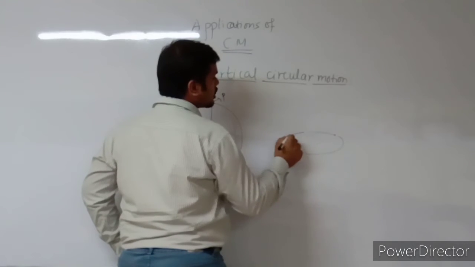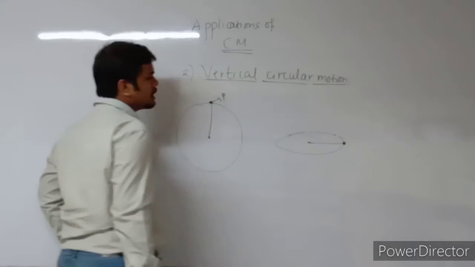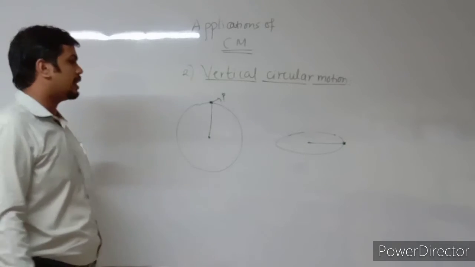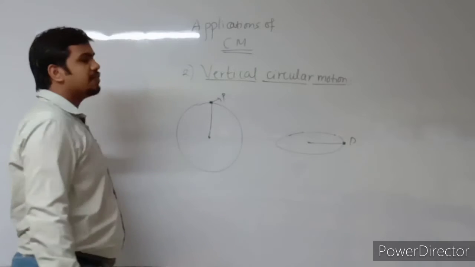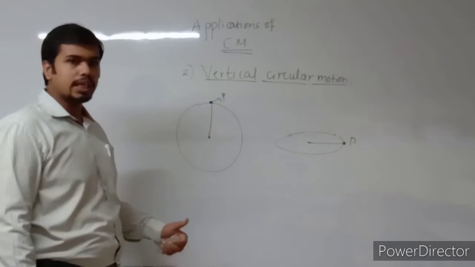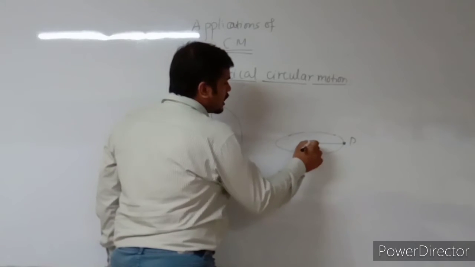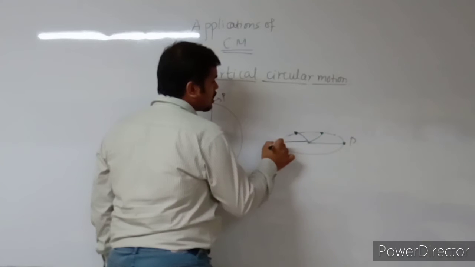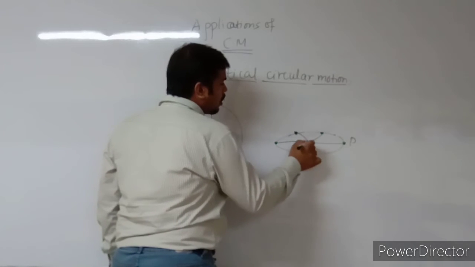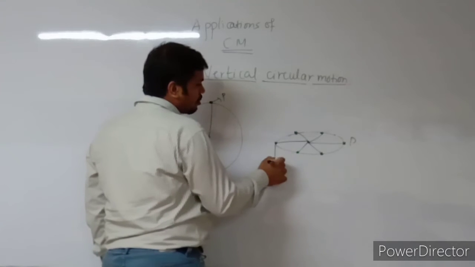I am trying to show it. Just imagine it horizontally. Now see, what is the basic difference between horizontal circular motion and vertical circular motion? In horizontal circular motion, if you consider any instance or any position of this particle, it is rotating at the same height.